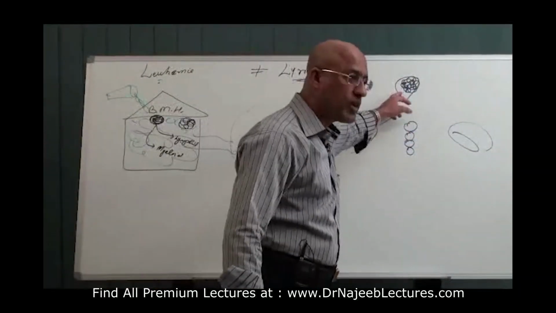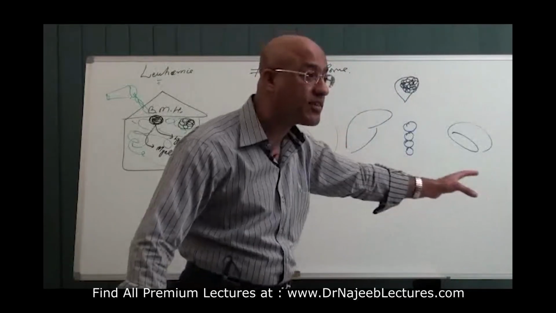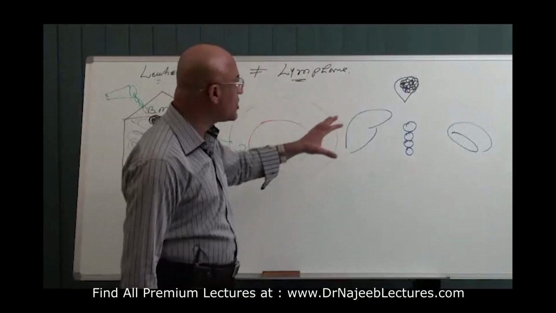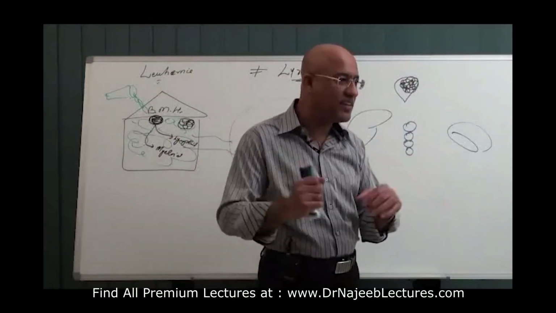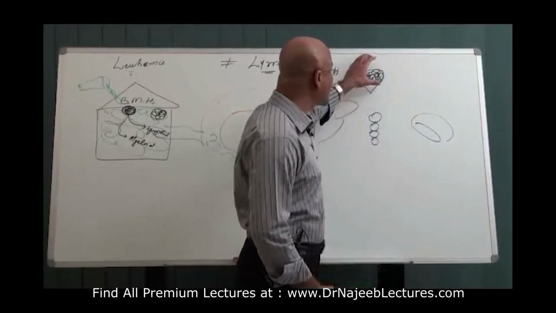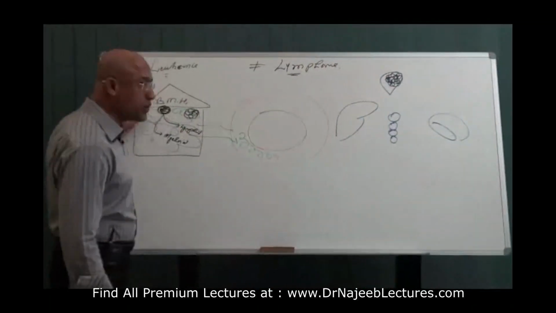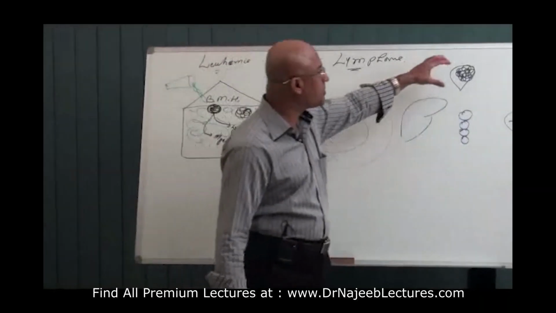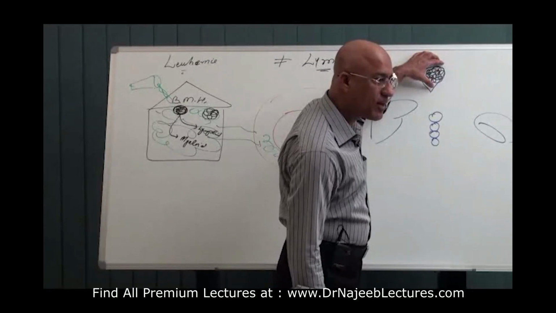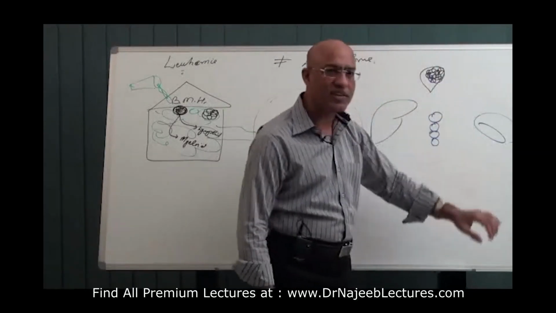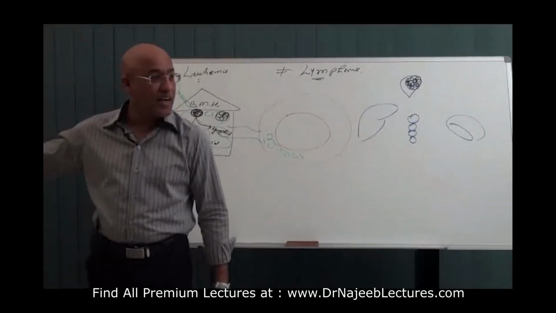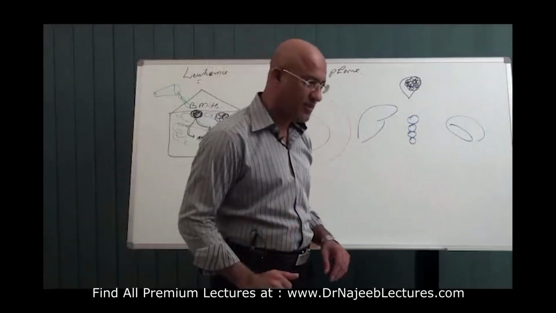They may go into circulation in very small numbers to metastasize and infiltrate other tissues, but they don't massively jump into circulation. So these are the loving malignant cells. They have a mutual love. They make a discrete mass, not a diffuse spread. They are just like a piece of butter. This is called lymphoma. The real difference between leukemia and lymphoma is the way they spread and clinically present.